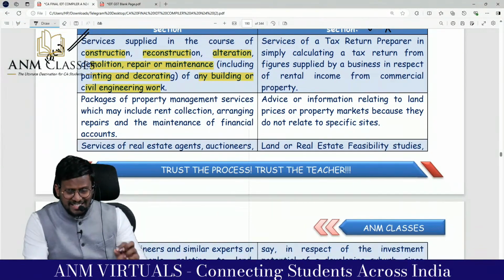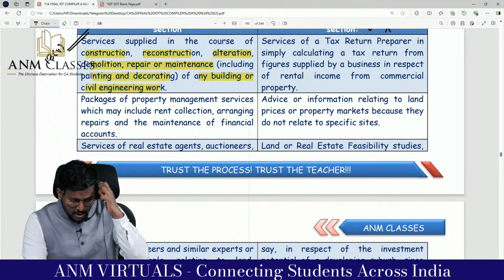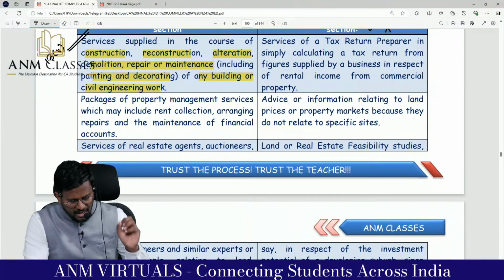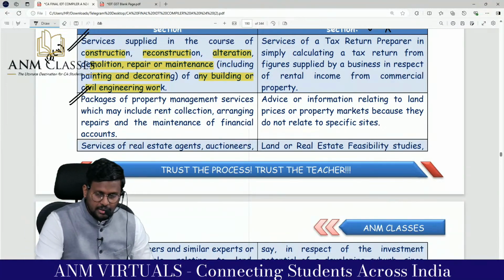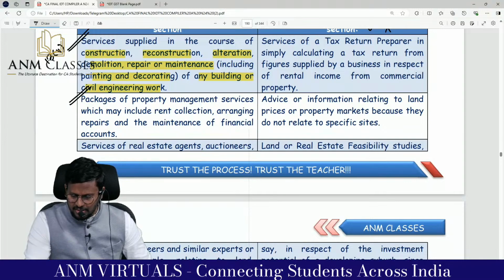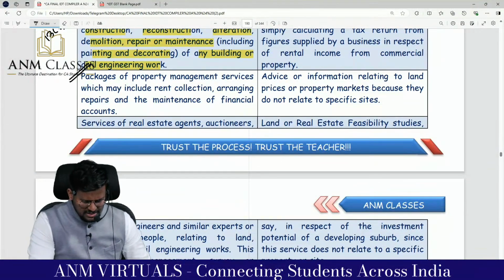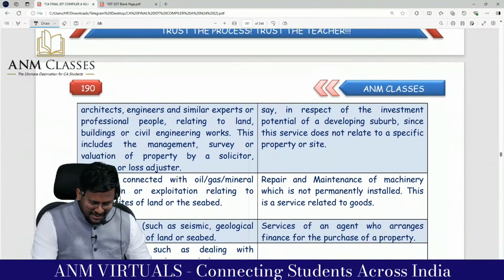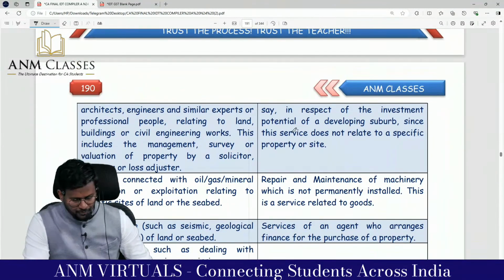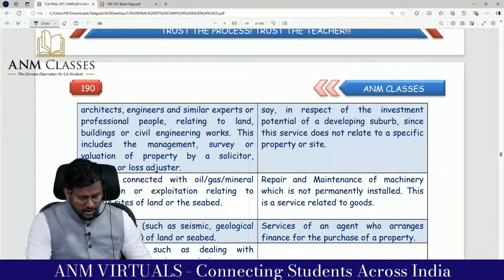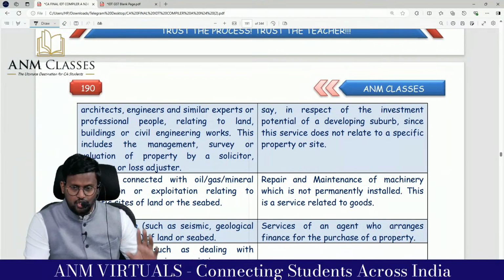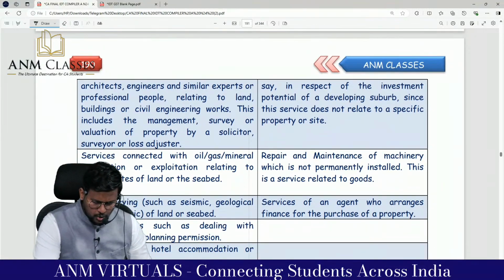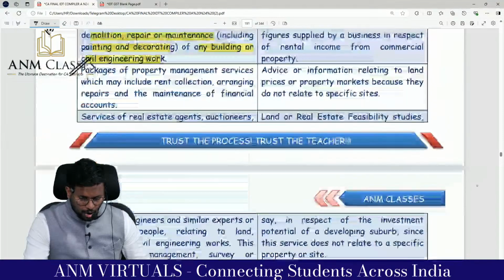Packages of property management service, which may include rent collection, arranging repair and maintenance, and accounts. This is a direct service relating to property. Service of an estate agent or auctioneer or architect, engineers and experts or professionals relating to land, building or an engineering work. This includes management, survey or valuation of property by a solicitor or surveyor or loss adjuster.